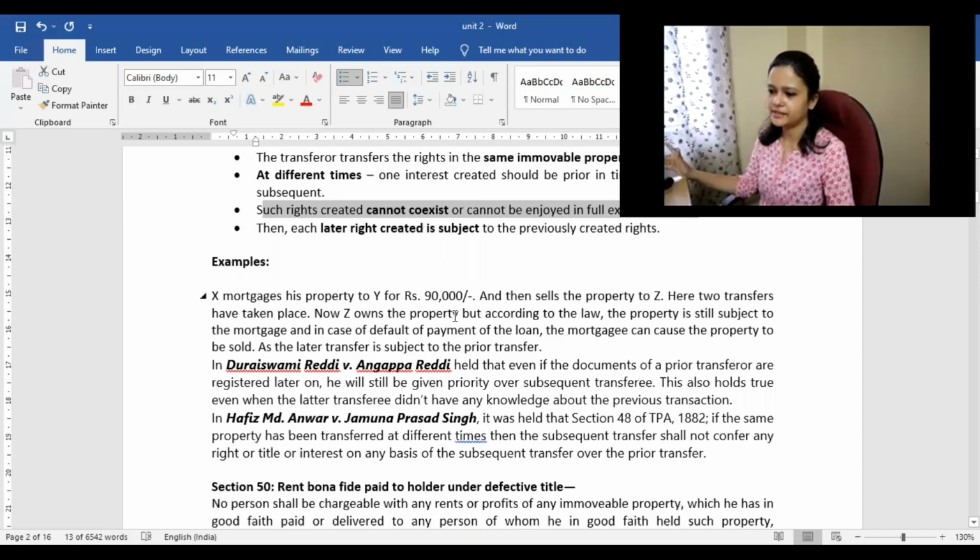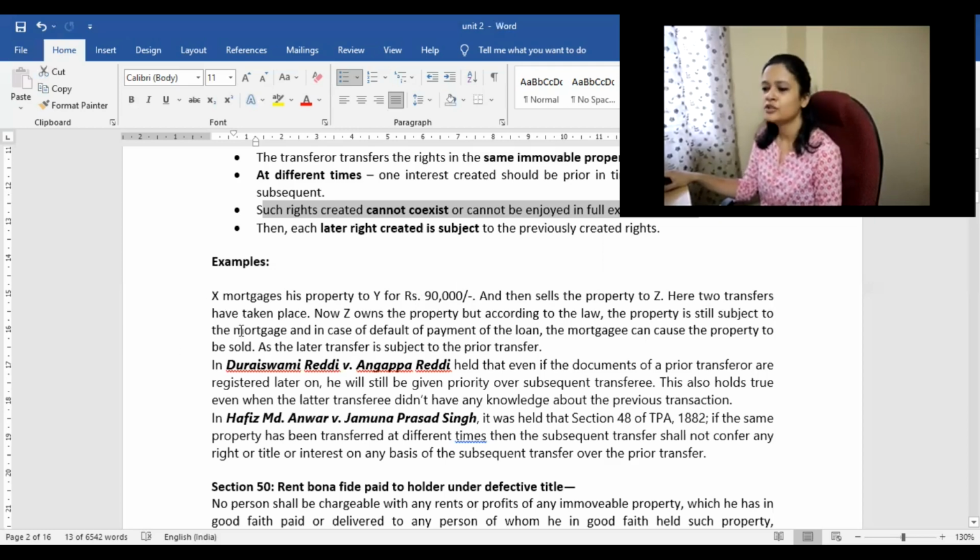So there is this example given in the commentary: X mortgages his property to Y for 90,000 rupees, and then he sells the property to Z. If we compare mortgage and sale, sale is an absolute transfer. It's superior in terms of alienation. But even in such cases, we would apply priority of rights.